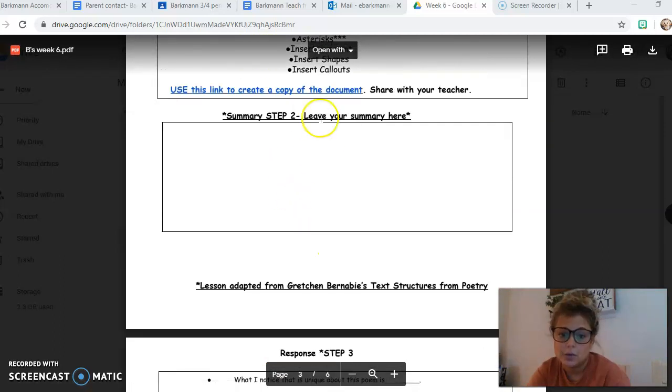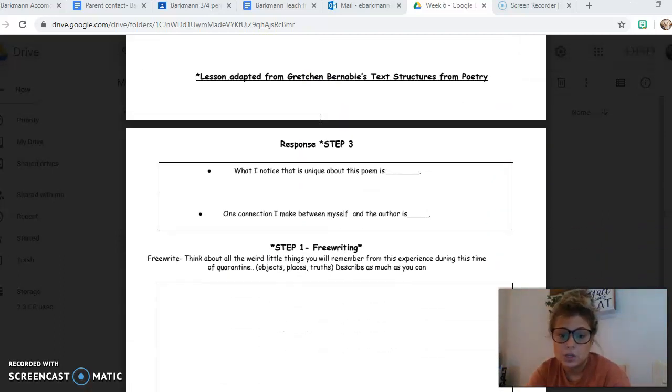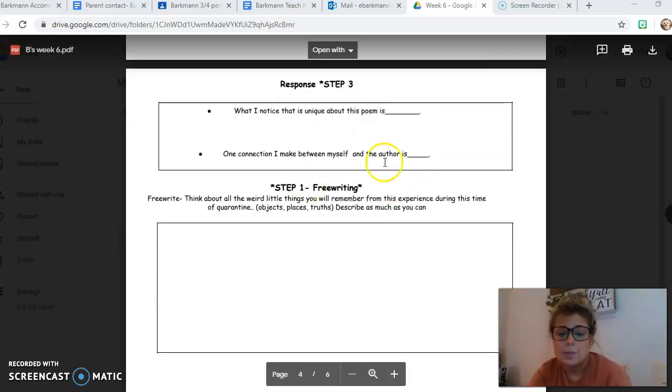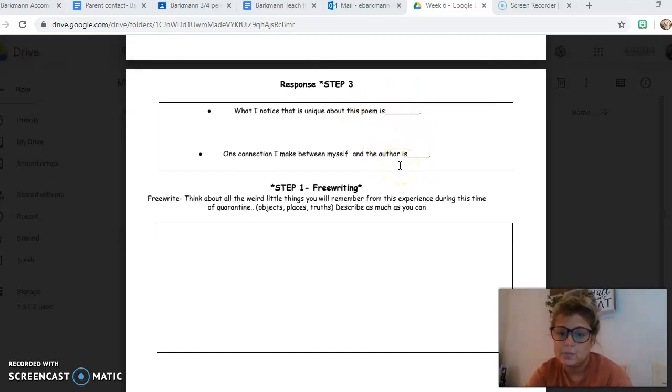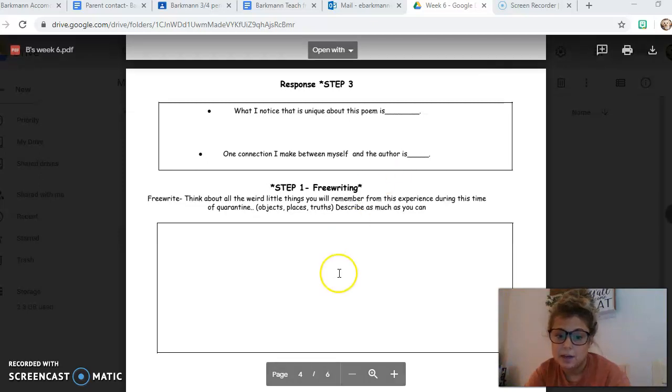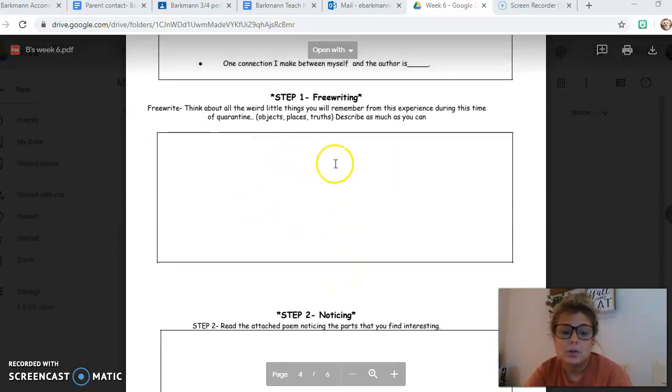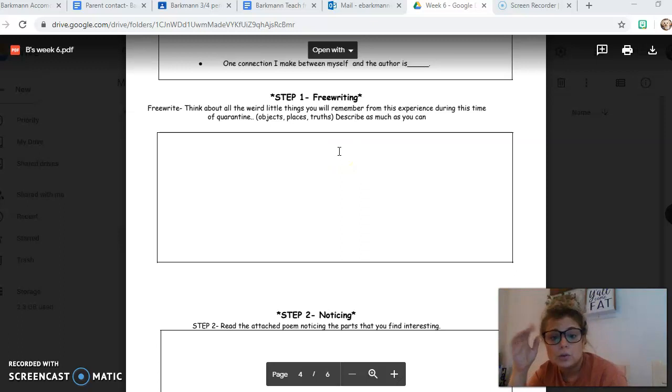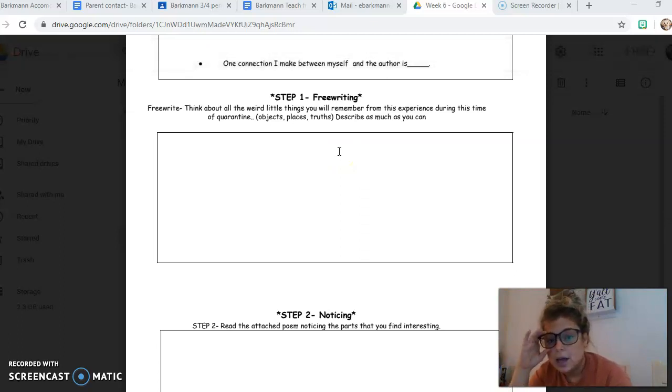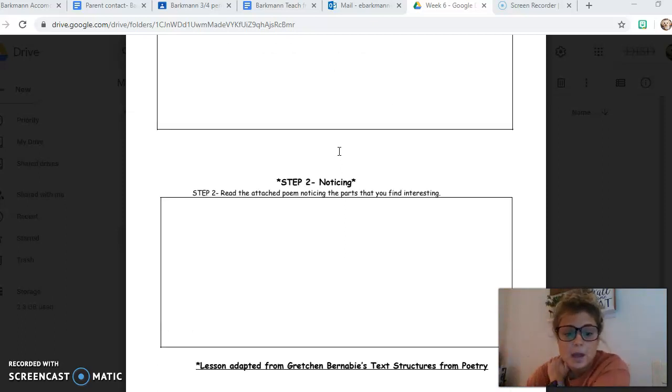Right after I read it, I go in and I summarize it. Make sure you're using complete sentences, starting with capital letters, ending with terminal punctuation. If you did not fill in your blanks at the top, you can fill them in here. Either one is going to be fine with us. And then this is where you can put your free writing in. If you do your free writing here, it's going to be a lot easier for you because it'll already be saved. Or you can use paper, whatever's easier for you.